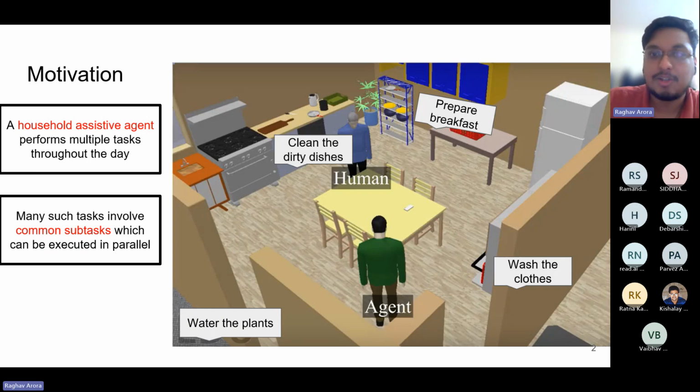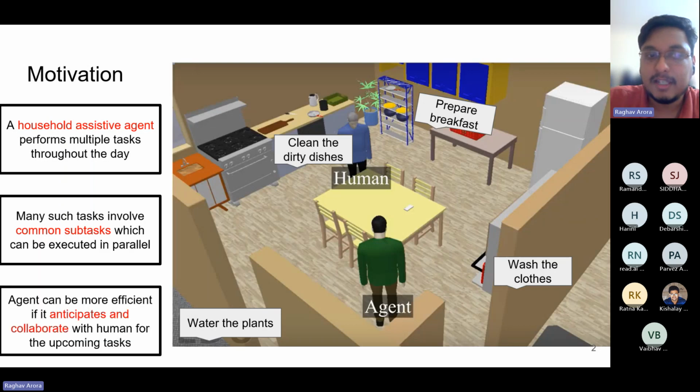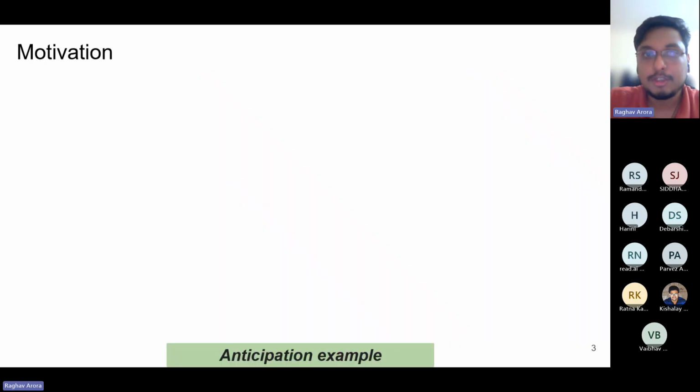So the agent can reduce the number of trips to the room by moving once and executing the common subtask in parallel. If the agent can anticipate and collaborate with the human based on the previous patterns that it has seen in the household, then it can be more efficient in its task execution. So let us demonstrate this with the help of an example.